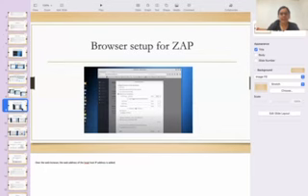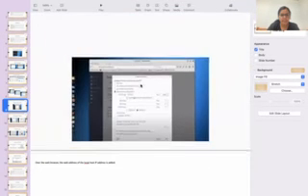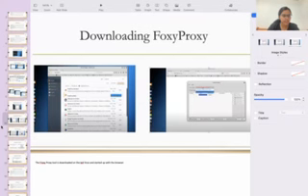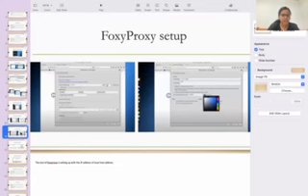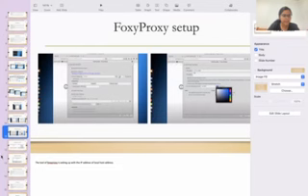Browser setup for ZAP, which is also a penetration tool. Over the web browser, the web address of localhost is added. Foxy Proxy is downloaded on Kali Linux and started up with the browser. After that, the Foxy Proxy tool is set up with the IP address of the localhost, which is shown here.